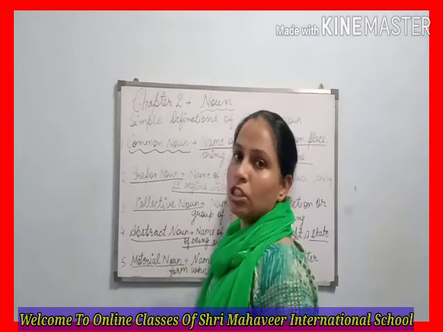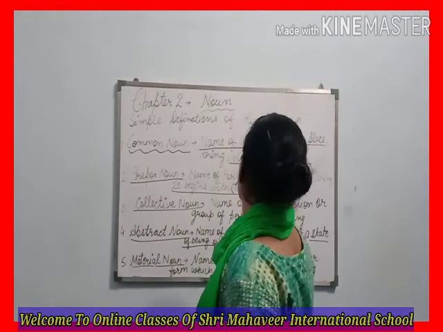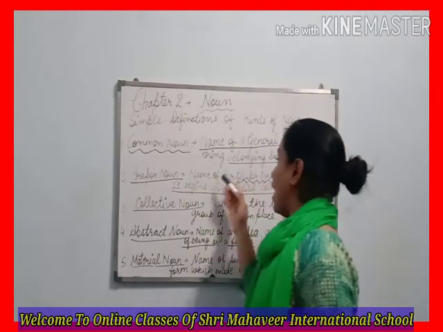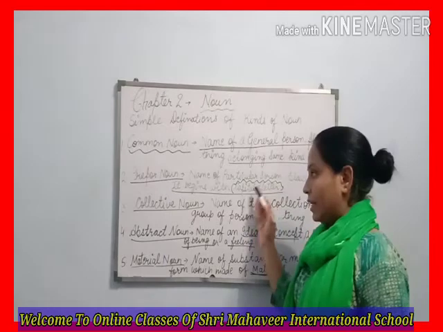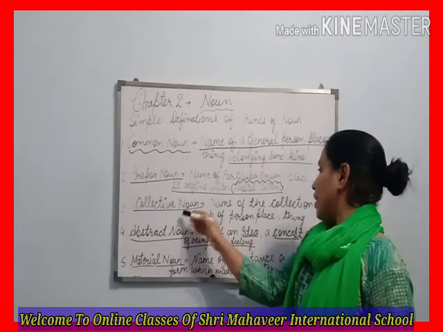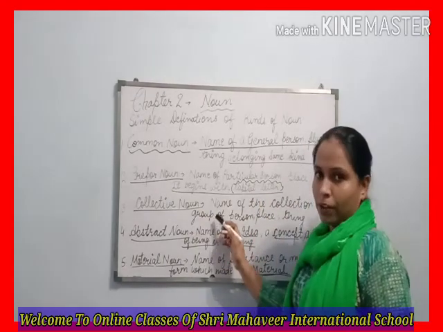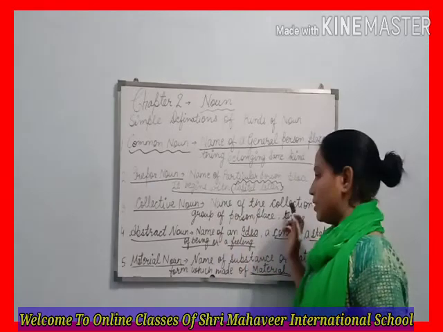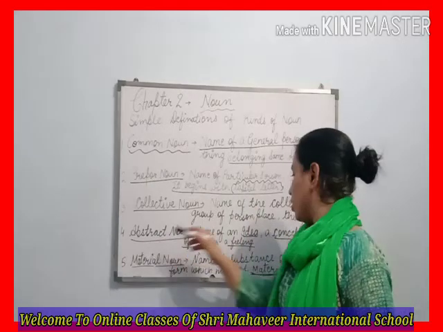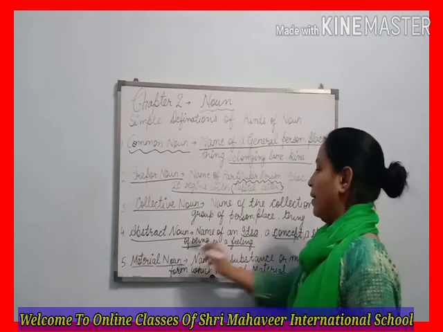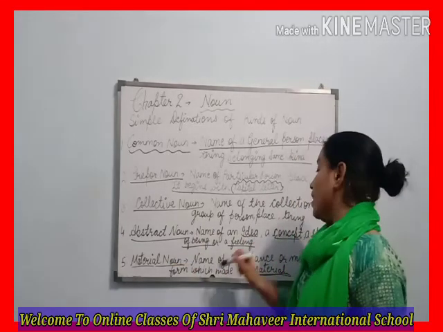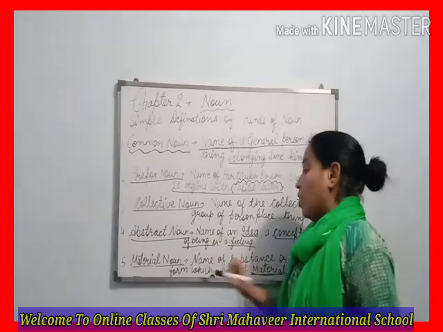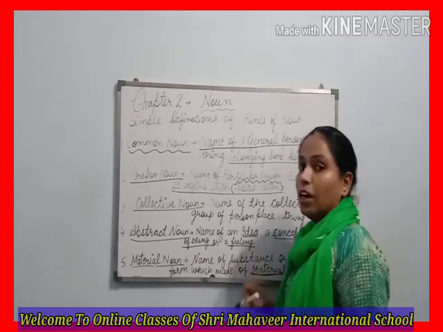Common noun is general, of the same kind. Proper noun is a particular and specific name but always begins with a capital letter. Collective noun is a collection or group of person, place or thing. Abstract noun includes idea, concept, state of being and feeling. And material noun is a substance or matter made from material.